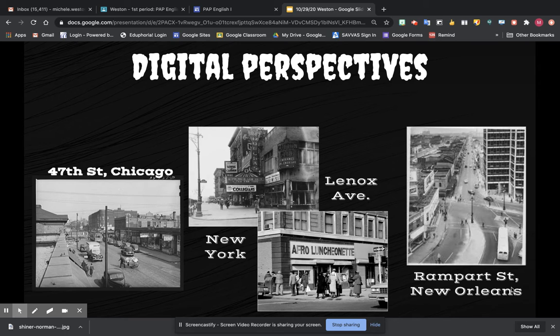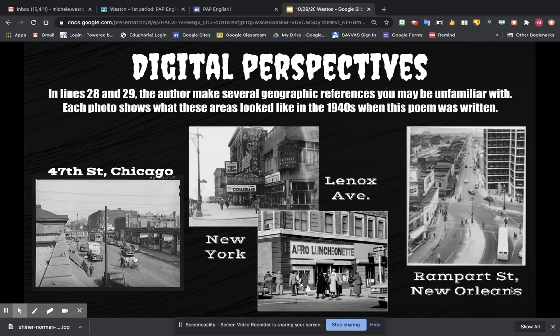These are places you will come across when you read the poem. The poet is going to be mentioning 47th Street, Chicago, New York, Lenox, and Rampart Street, New Orleans. These places are significant because it's where some of the big civil rights movement changes were happening and protesting was happening. And yes, each photo is what it looked like in the 1940s when the poem was written.